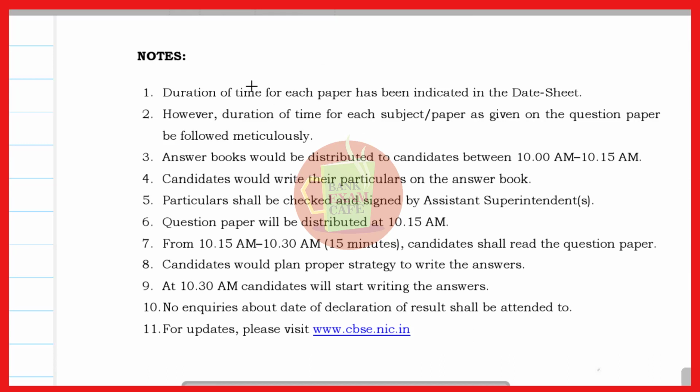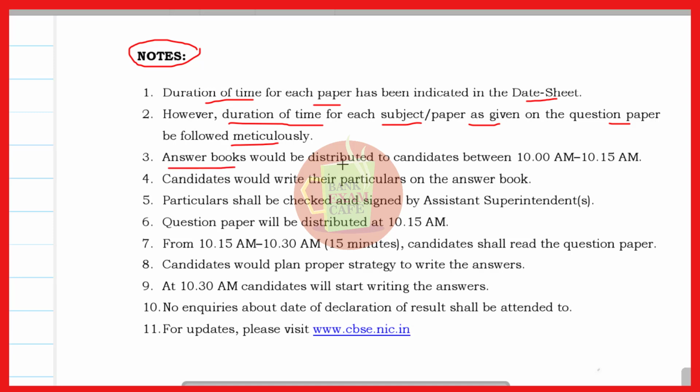Now move to the next page. The next page is important, where there are notes given that the duration of time for each paper has been indicated in the date sheet. However, the duration of time for each subject and paper as given on the question paper should be followed meticulously. Means that whatever the duration of time of each subject or paper is given on the question paper, that is to be followed meticulously. That timing you have to maintain.